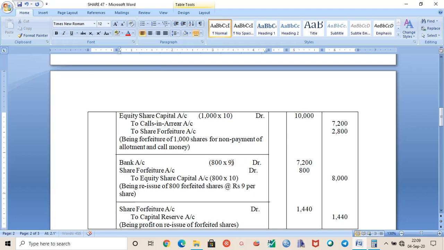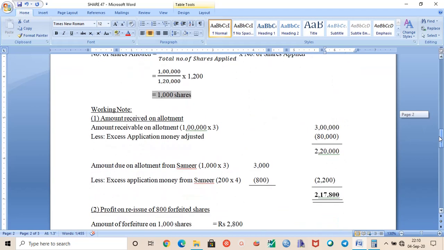So 8,000 minus 7,200 will be how much? 800. So this difference, that is 10 minus 9, the difference is 1. So 800 into 1 will be 800. Now this 2,800 is the share forfeiture amount. This actually represents 1,000 shares. So we have to calculate for only 800 shares.